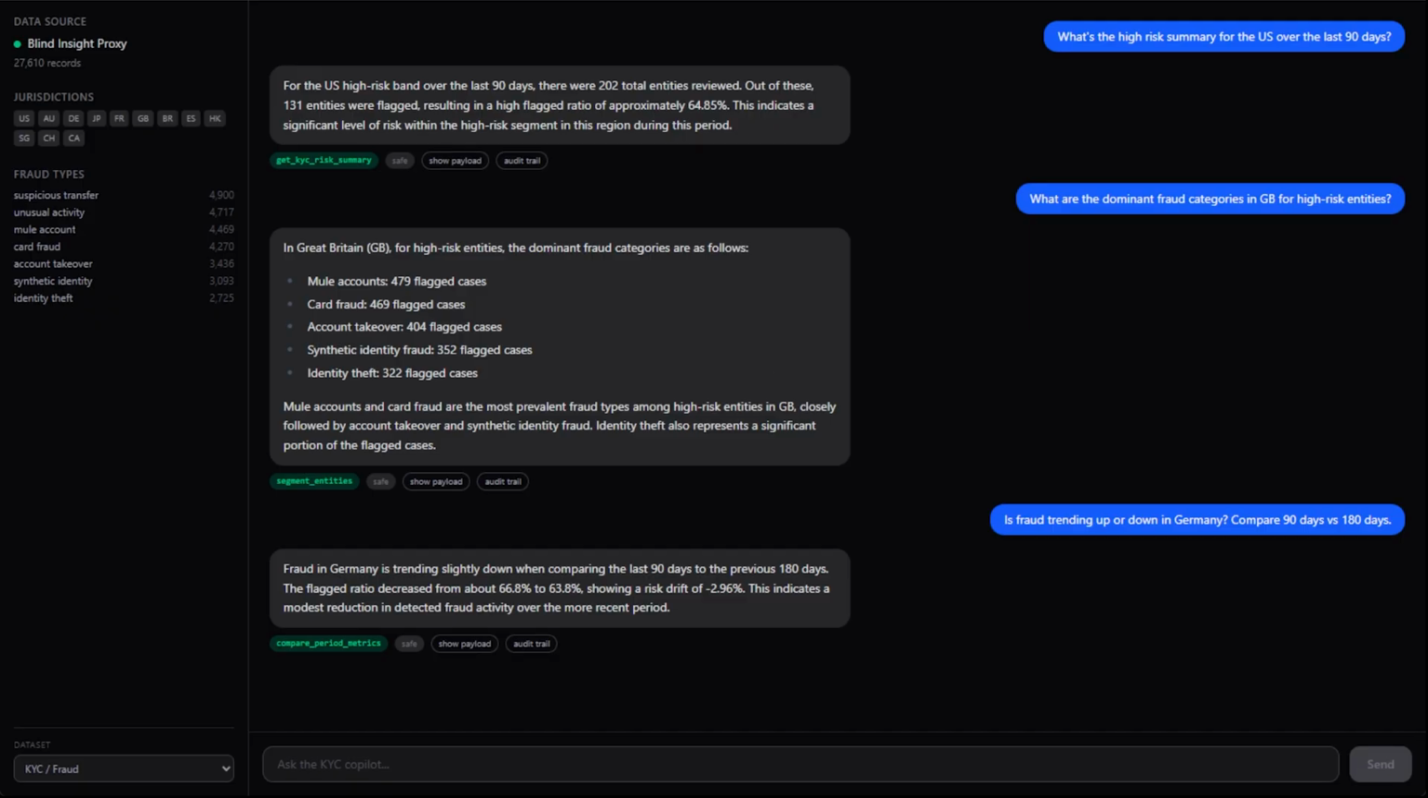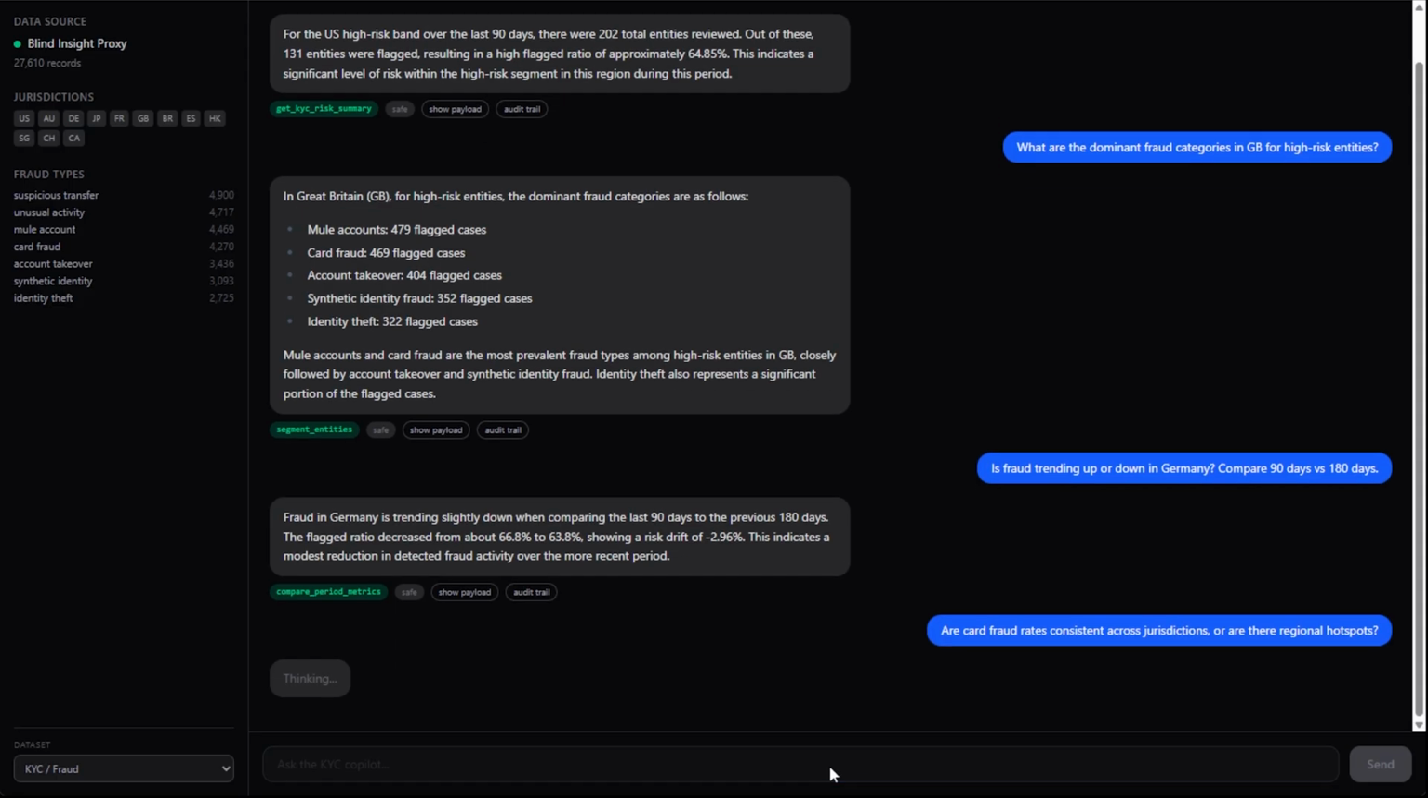And this works for all types of stuff. If we wanted to do a cross-jurisdiction analysis, for example, right, are card fraud rates consistent across jurisdictions, or are there regional hotspots? This is an ambiguous or vague phrasing, but I'm really curious to know if we have this kind of information in the data set, right?